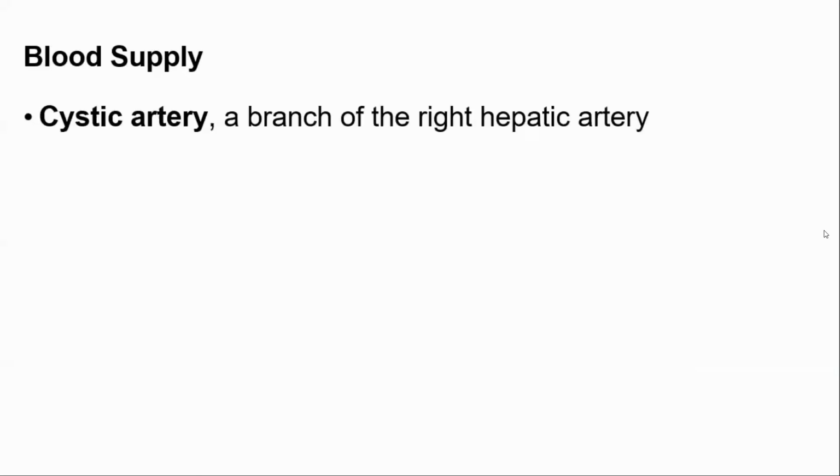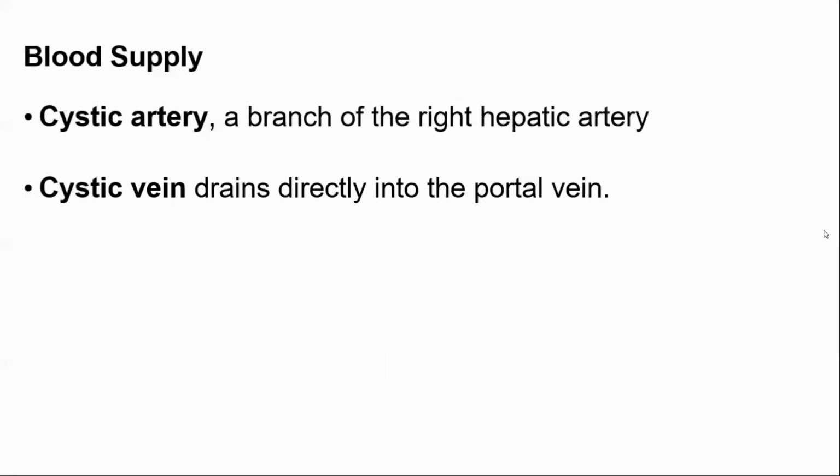Now, the blood supply of the gallbladder. Arterial supply is by the cystic artery, which is a branch of the right hepatic artery. Venous drainage is via the cystic vein, which drains into the portal vein; it is a tributary of the portal vein. In blood supply, you always have to write arterial supply plus venous drainage. If you write only one, you will get half marks.